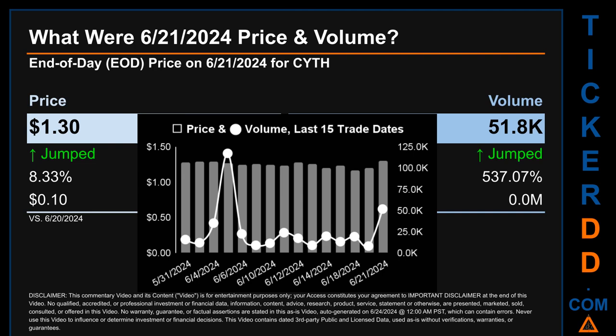The graph shows price and volume for the last 15 trade dates. Across a range of 13 cents, the max and minimum end-of-day price were respectively 1.3 and 1.17. Volume saw a range of 109.3 thousand, from a day low of 8.1 thousand to a day high of 117.5 thousand.